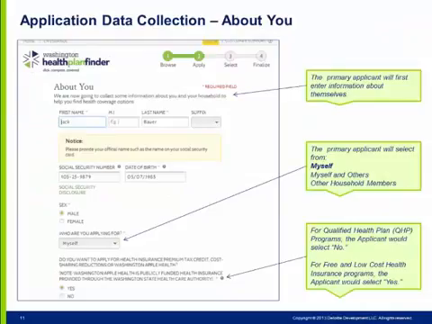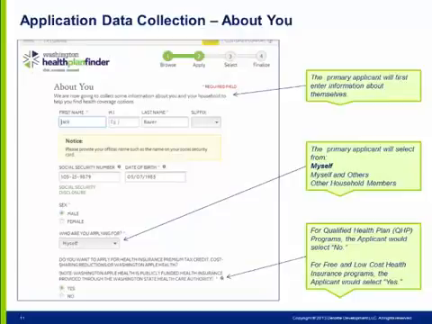On the About You screen, the primary applicant will provide information only about himself or herself, such as name, social security number, date of birth, and gender. Next, the primary applicant will select who he or she is applying for: myself, myself and others, or other household members.